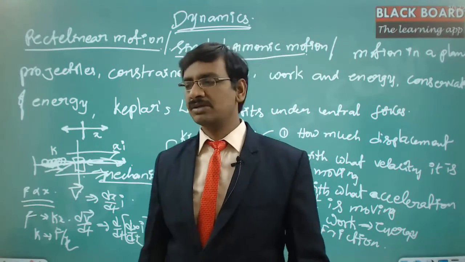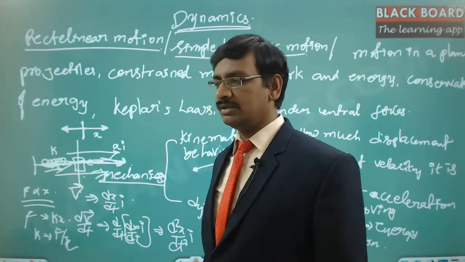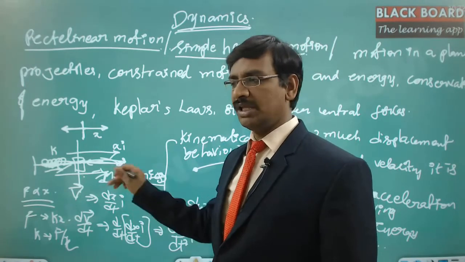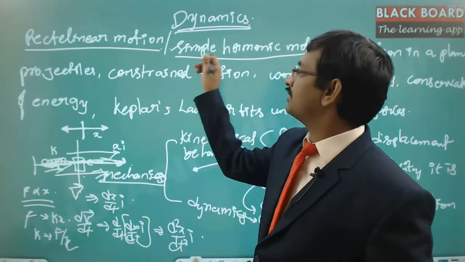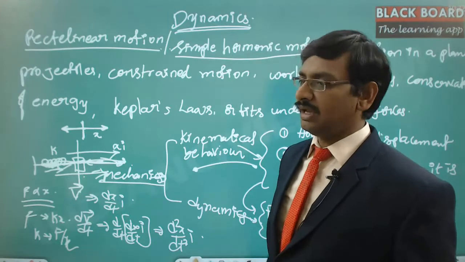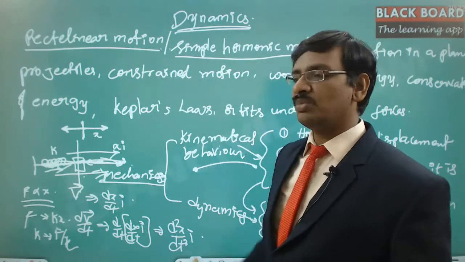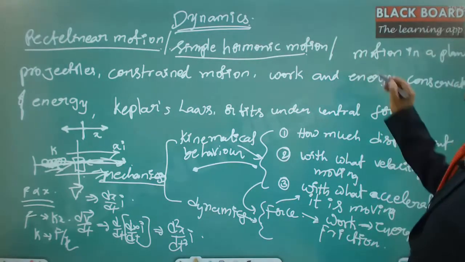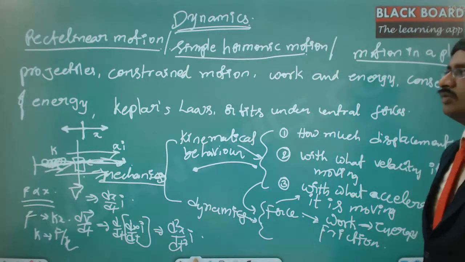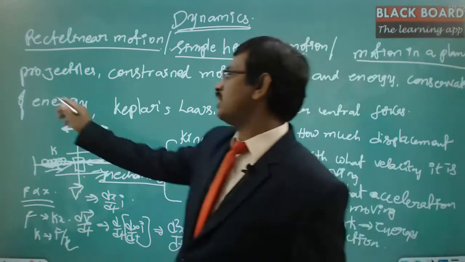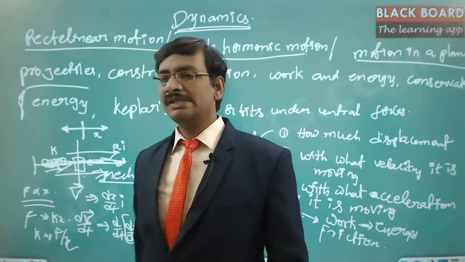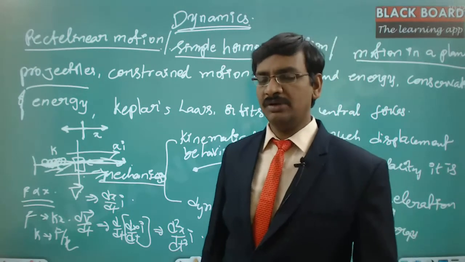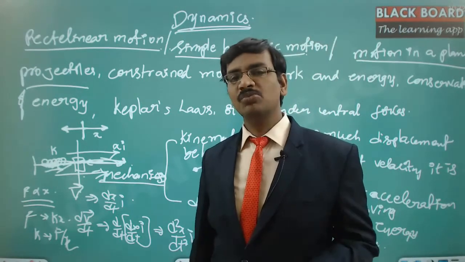So rectilinear motion may be only forward direction or only backward direction. So if both are involved, forward and backward with equal intensity, then we treat that as the simple harmonic motion. So again, this rectilinear motion and the simple harmonic motion we can classify as the single dimensional motion. And the second one is motion in a plane. Motion in a plane and projectiles also we can combine into a single motion called the two-dimensional plane.